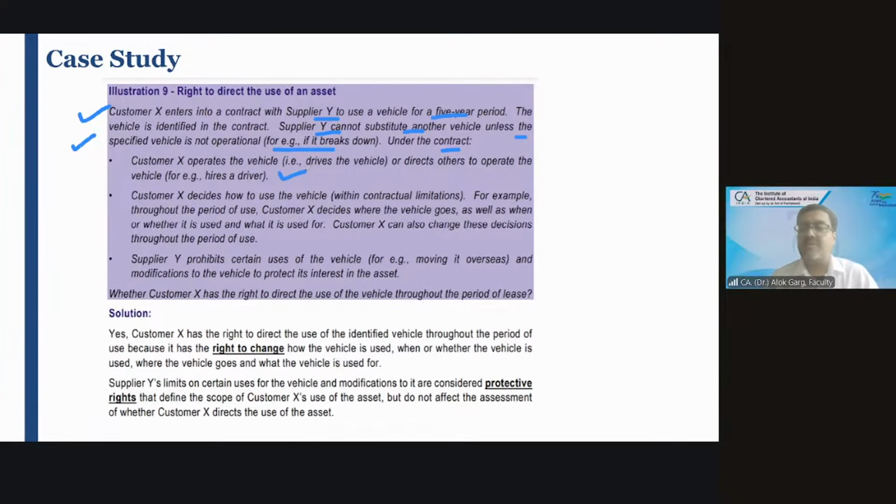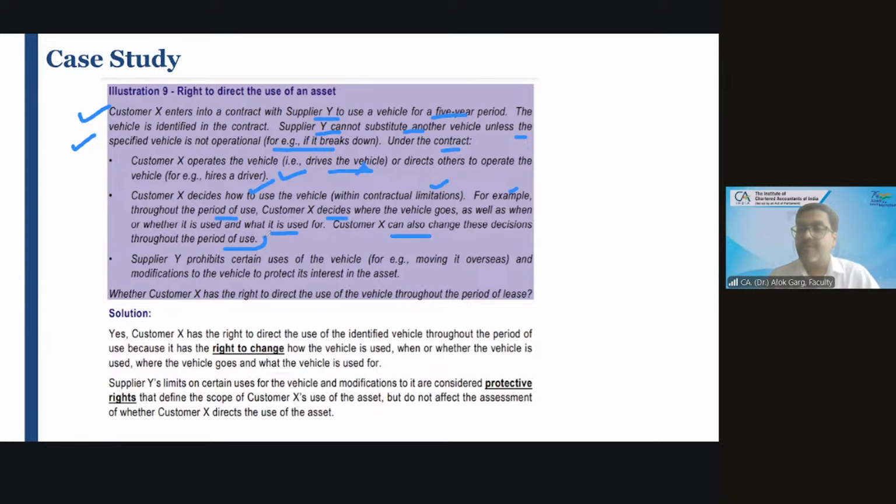Under the contract, customer X operates the vehicle. That is, it drives the vehicle. Customer is driving the vehicle, or customer X is directing others to operate the vehicle. For example, customer X can hire the driver and the driver will run the vehicle. So customer X operates the vehicle. Customer X decides how to use the vehicle, of course, within contractual limitation. For example, throughout the period of use, customer X decides where the vehicle goes, as well as when or whether it is used and for what it is used. Customer X can also change this decision throughout the period of use.